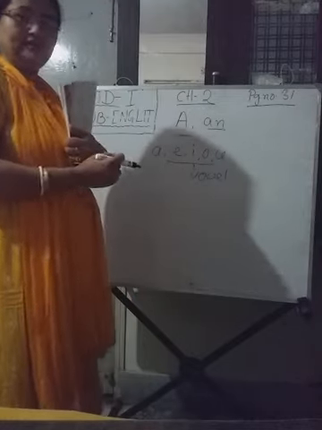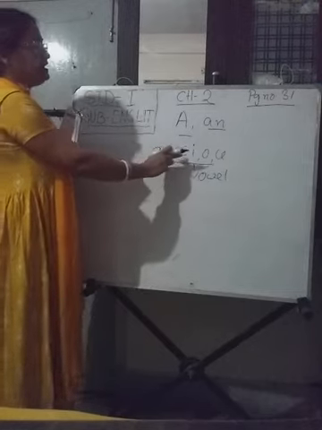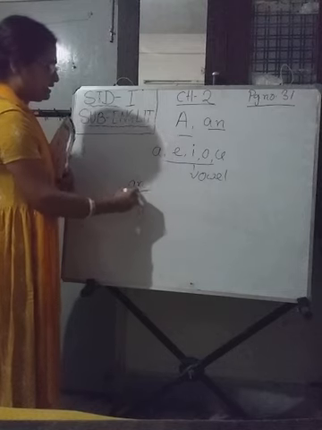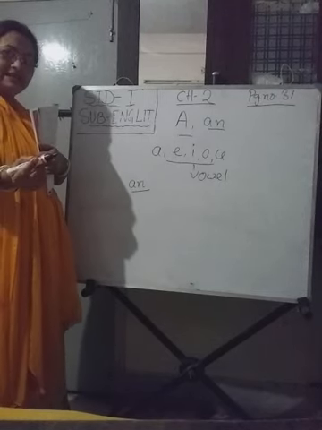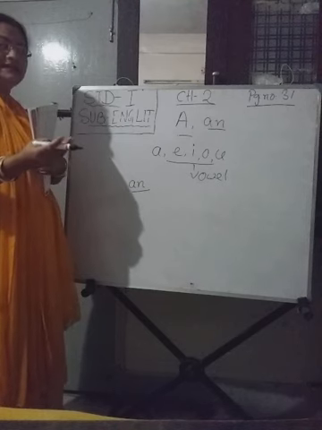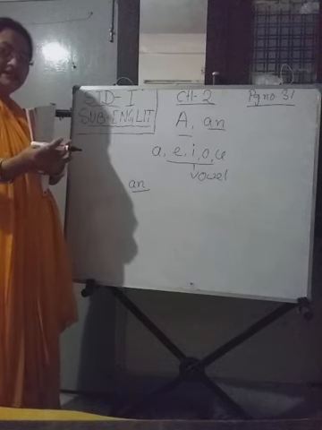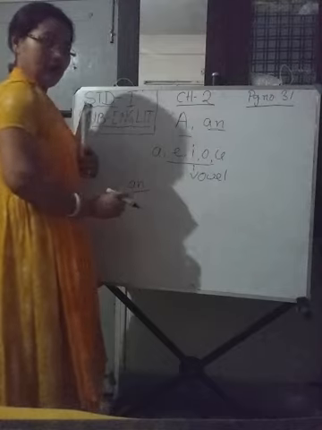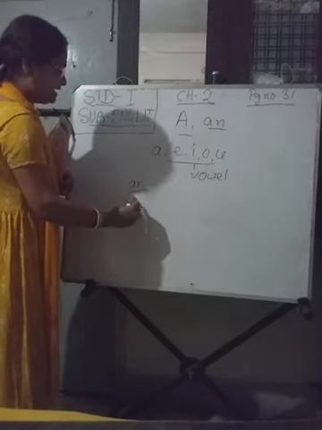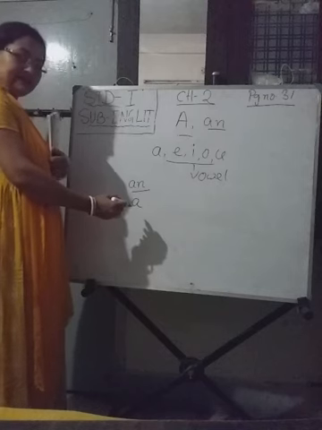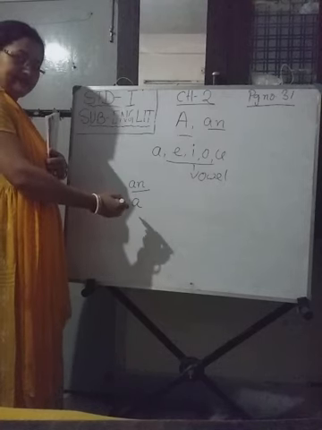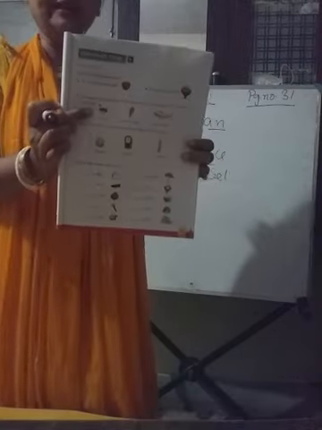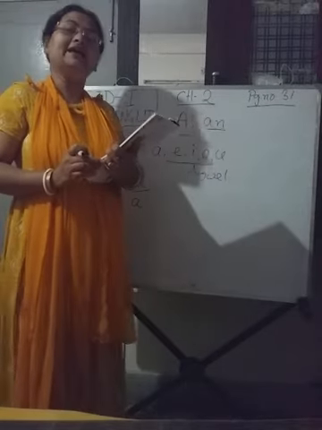We all know that the words that begin with A, E, I, O, U take an before them, and the rest of the letters like B, C, D, F, G, H, all these are consonants, leaving all these 5, A, E, I, O, U. Words beginning with these take an before them, isn't it? So children, here a few pictures are given, and now we will see where to use a and where to use an.